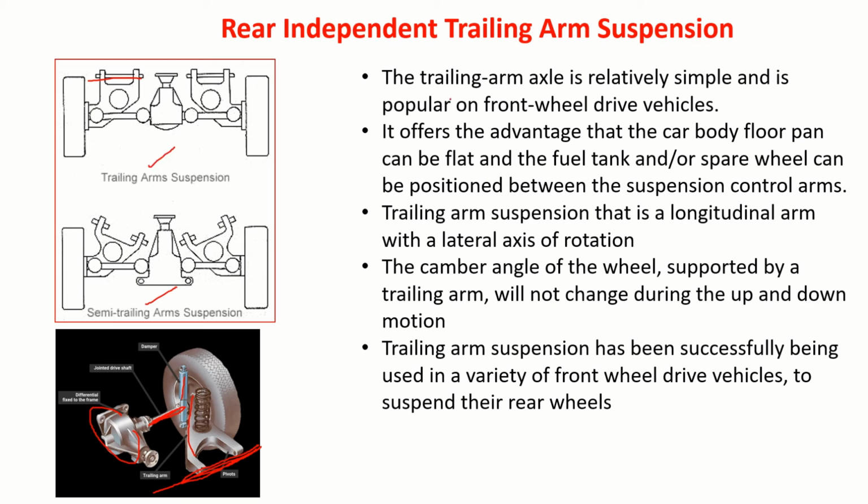So when exactly do they prefer this? Hope you understand what we mean by trailing. The wheels are trailing. Suppose this is the back side and this is the front, then it's a leading arm. So it's a trailing arm suspension, and I'm talking about the rear. The trailing arm axle is relatively simple and is popular in front wheel drive vehicles. It offers the advantages that the car body floor can be flat and the fuel tank and the spare wheel can be positioned between the suspension control arms.